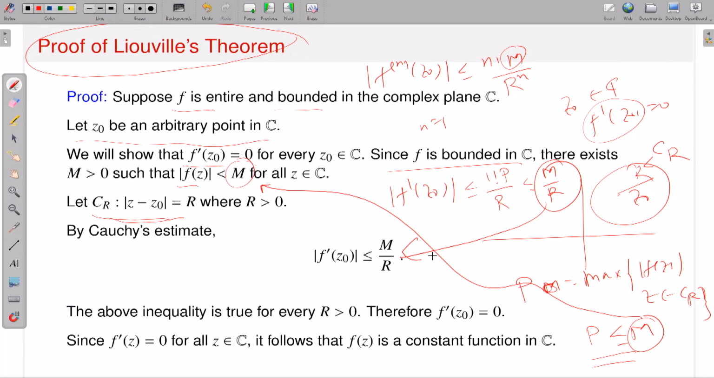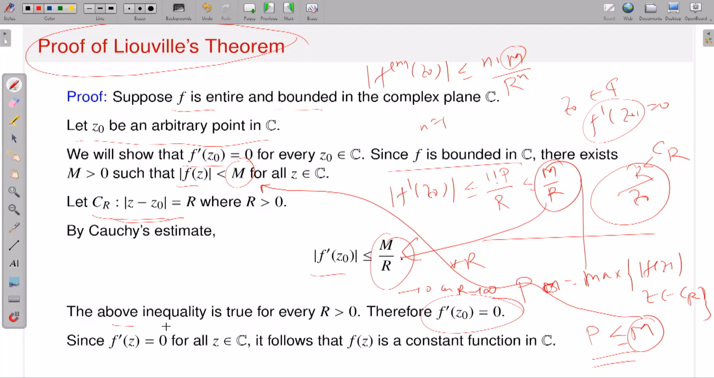So what you see is, if I have a point z0 in the complex plane and I consider a circle centered at z0 with radius r, then using Cauchy's estimate, the derivative of f at the point z0 is dominated by M by r. Here M is fixed, but r is in my hand. I can take as large an r as I want, a very big radius circle. So this is true for all r. If I take r larger and larger, then what will happen? This object goes to 0 as r approaches infinity, and this will imply that the derivative has to be 0.